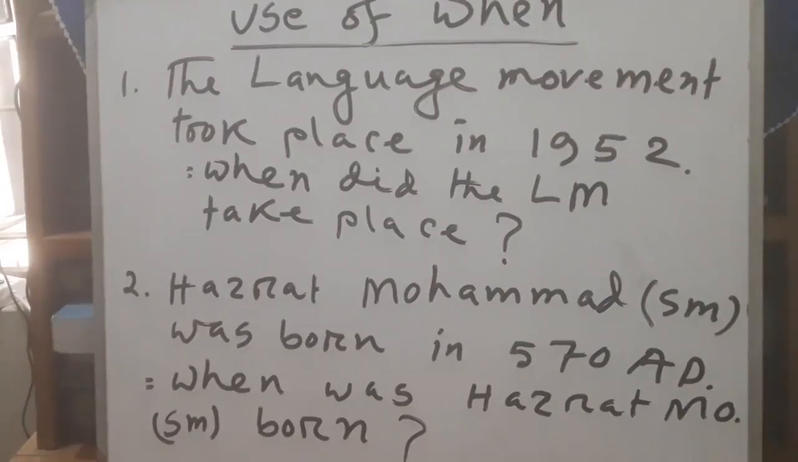Now I have written use of when. Actually, when is related with time. In the sentences, look at the board. I have mentioned 1952 and 570 AD. So these are times. So the first sentence, the language movement took place in 1952. Answer of this question is when did the language movement take place? Actually, because of space, I have written the short form. You should not write the short form. You have to write the full form. So the answer of the second sentence is that when was Hazrat Muhammad born?